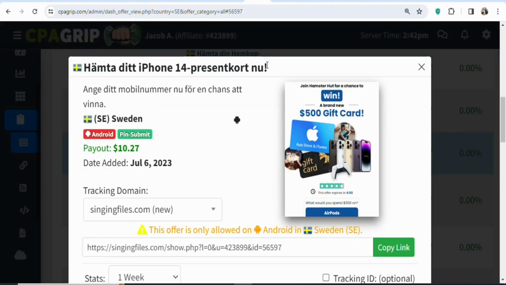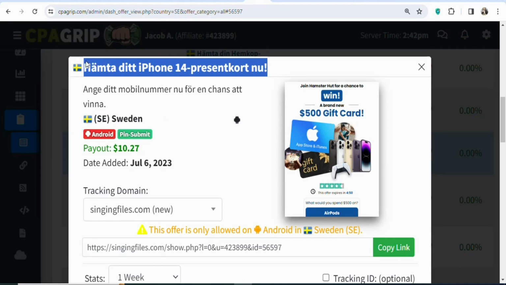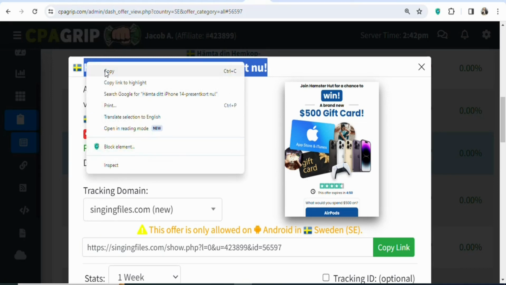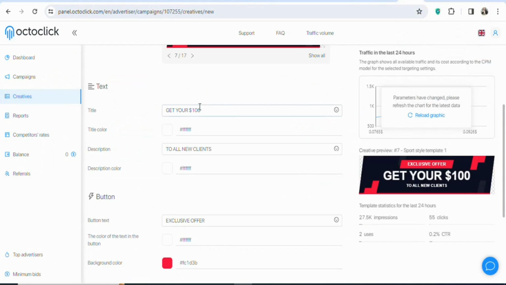So just come back on CPA Grip. Once you come back on CPA Grip, you are going to highlight and then copy the title of the offer. Once you highlight and copy it, just come back and then paste it here. As you can see, that has been done. You can see this is how your ad is going to look.